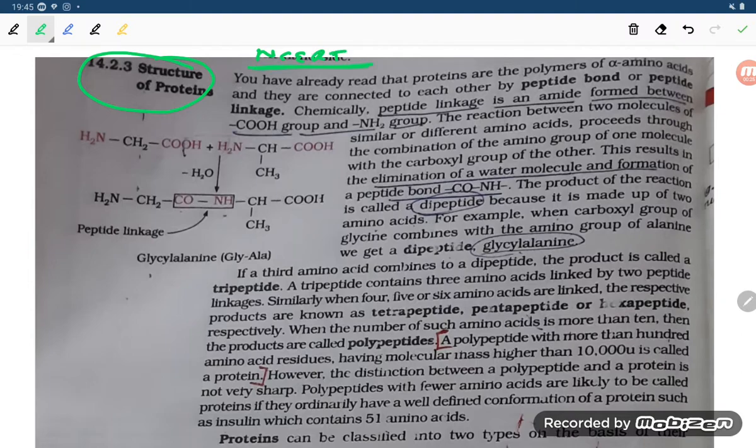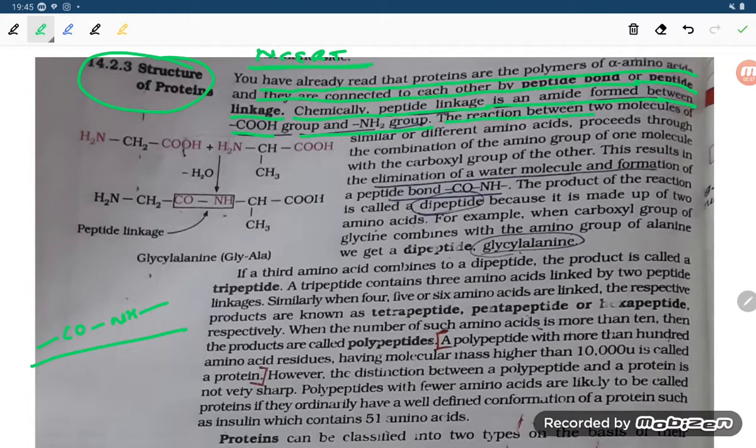You have already read that proteins are the polymers of alpha amino acids, and they are connected to each other by peptide bonds. Either you say peptide linkage or peptide bond. The CONH bond is known as the peptide bond. Chemically, a peptide linkage is an amide formed between the COOH group and the NH2 group.